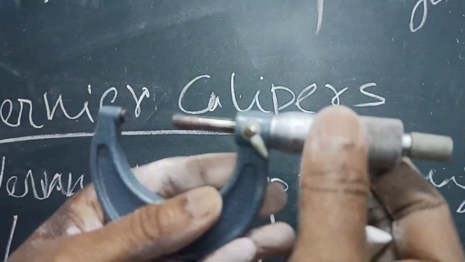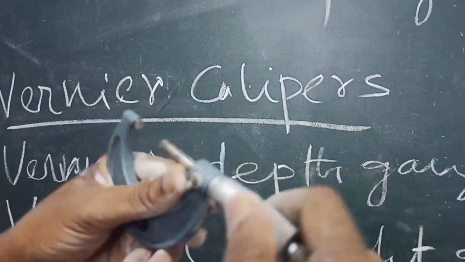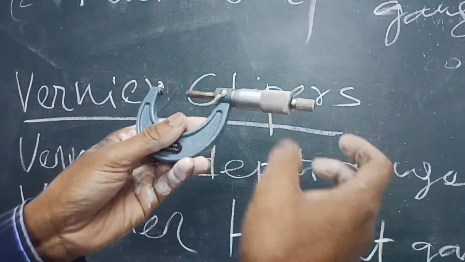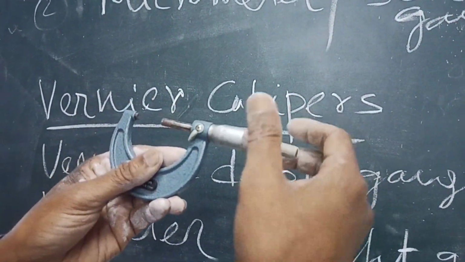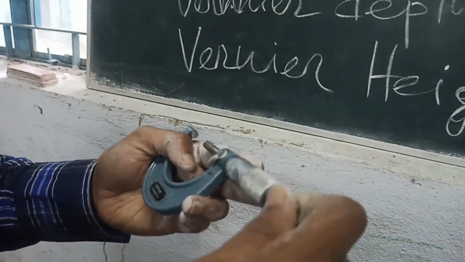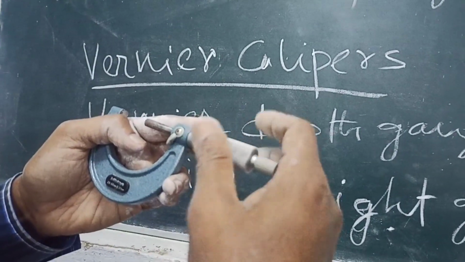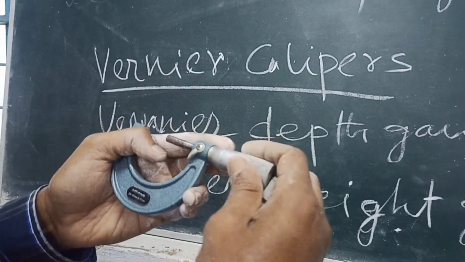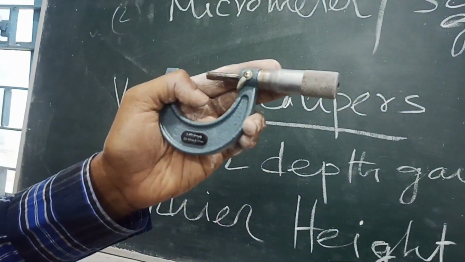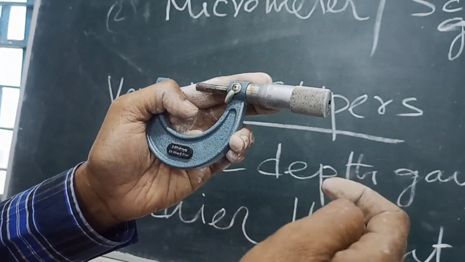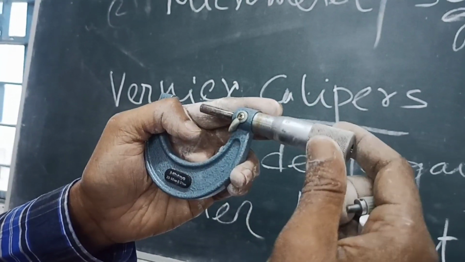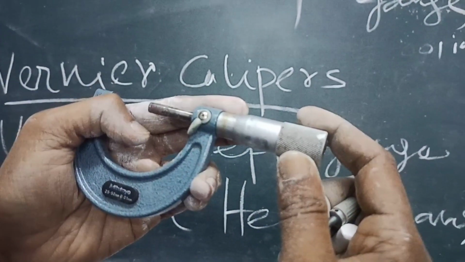Here is the main scale and another is the circular scale, graduated by 50 divisions. So least count is 0.01 mm.